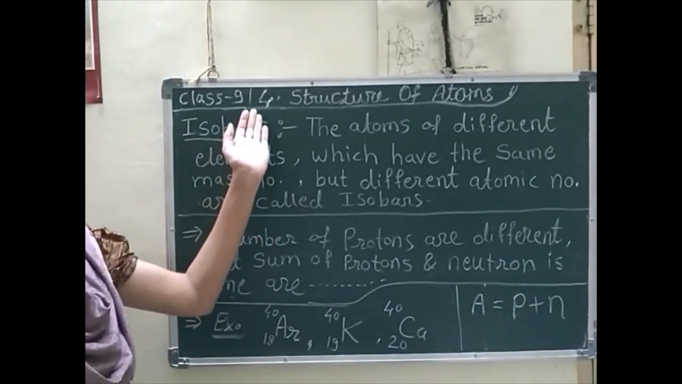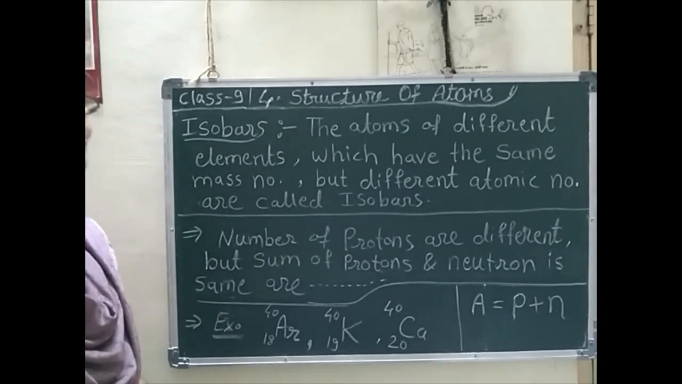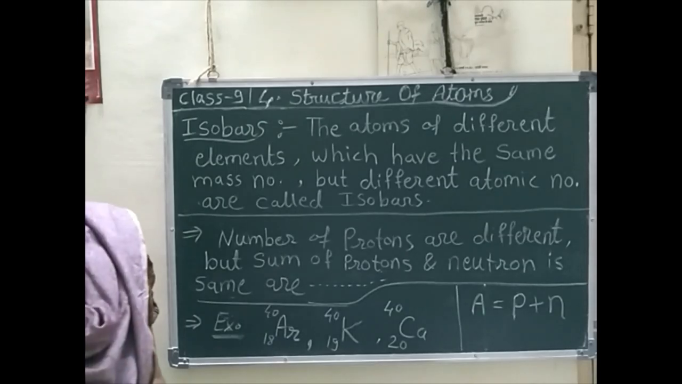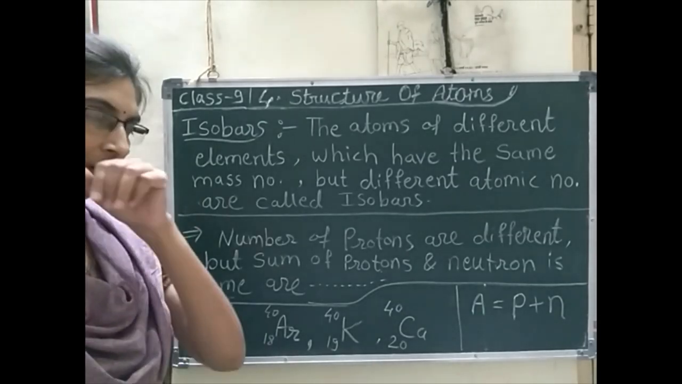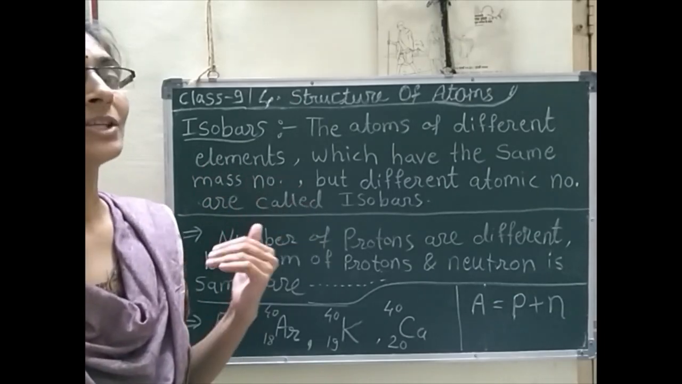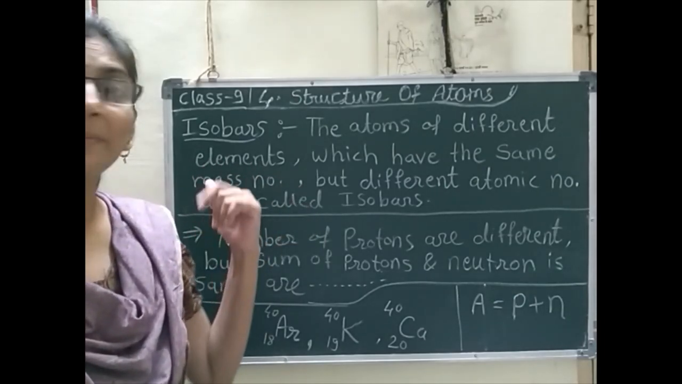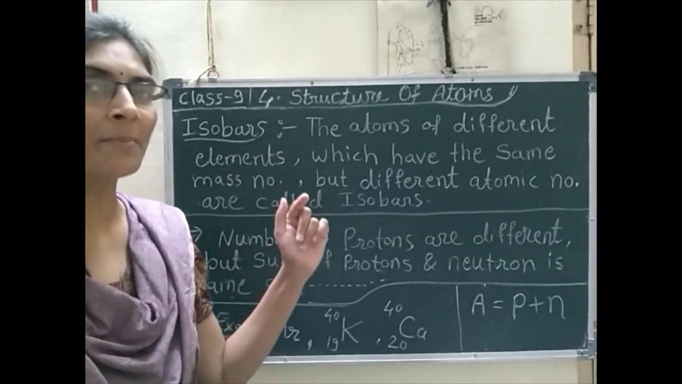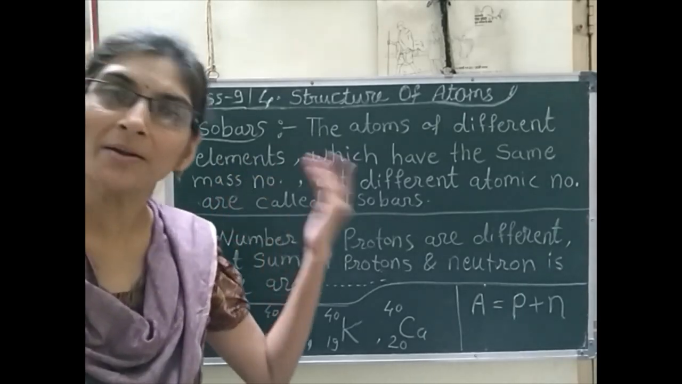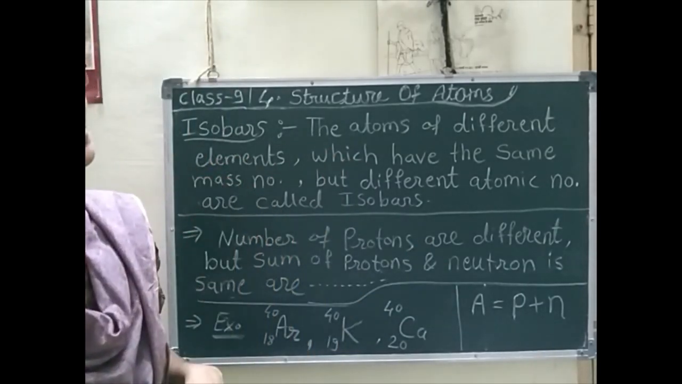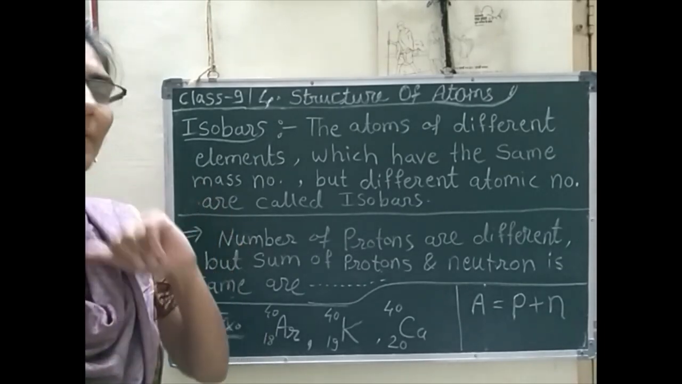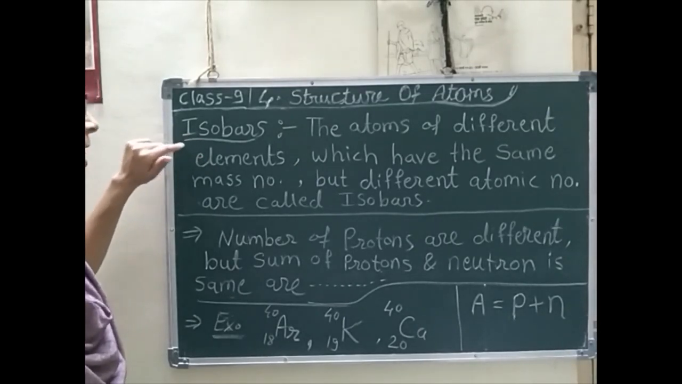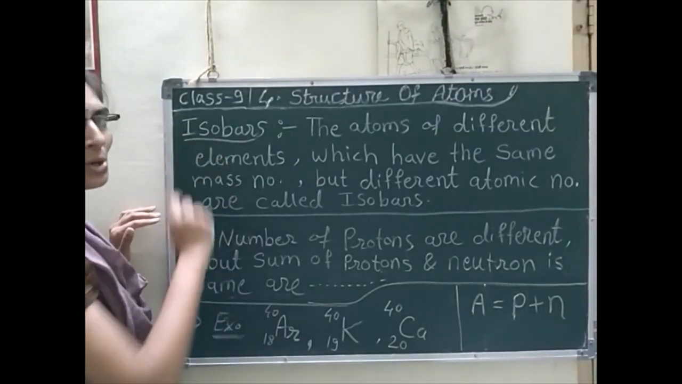Now also we are seeing our chapter number 4, that is structure of atoms. In our previous lectures we have learned about the isotopes. So what is meant by isotopes? The different atoms which have the same atomic number but different mass number are called isotopes, that we have learned in our previous lecture. But in this lecture we have to learn isobar.